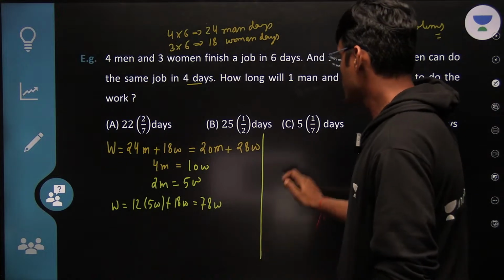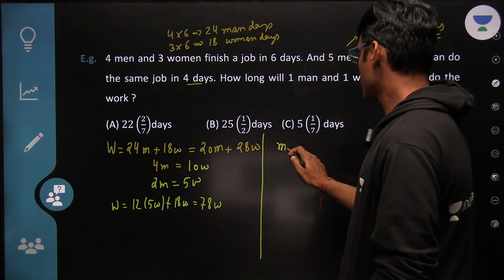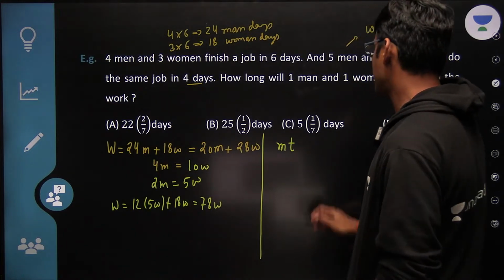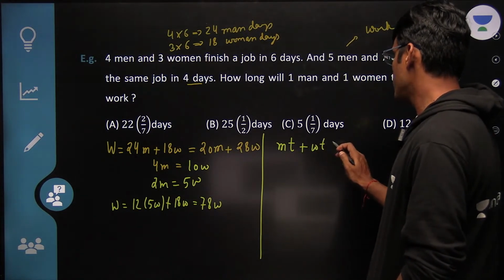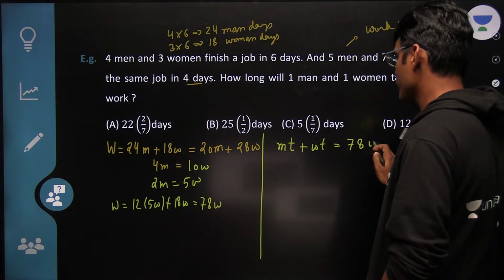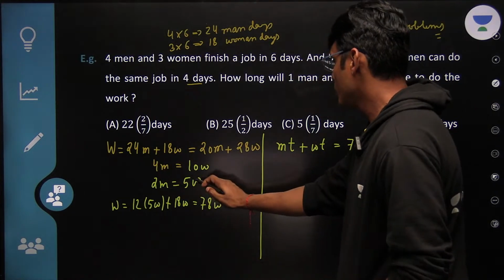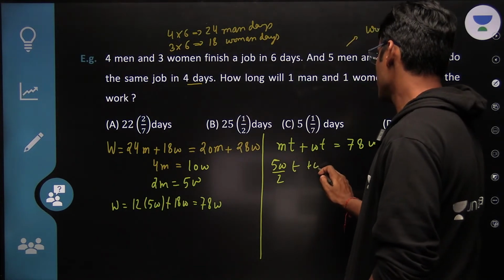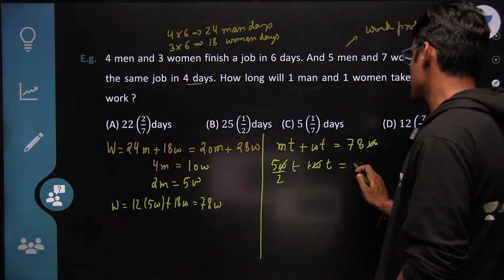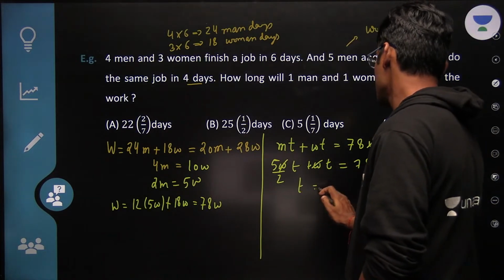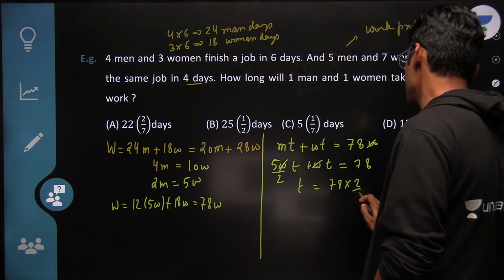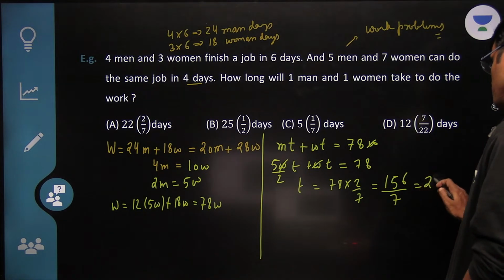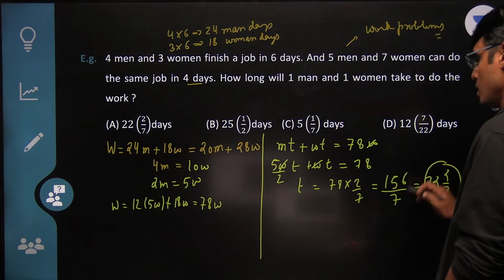So now my 1 man does work for T days and my 1 woman does work for T days. It should be 78W. Now replace M with 5W by 2, so that my Ws get cancelled. So this becomes 78 into 2 by 7, which equals 156 by 7, which equals 22 2 by 7, which is option number A.